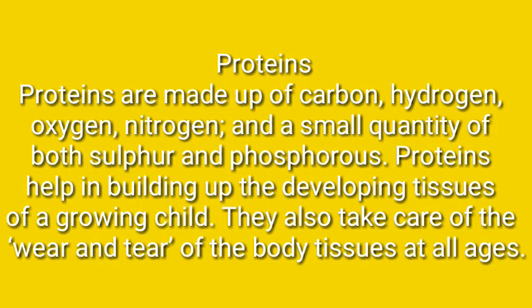Proteins are made up of carbon, hydrogen, oxygen, and nitrogen. So, these are made up of mainly four elements. Okay, what are those? Carbon, hydrogen, oxygen, and one more thing is added here, nitrogen. And a small quantity of both sulfur and phosphorus.